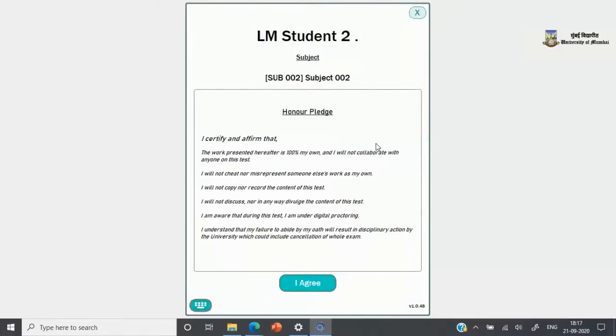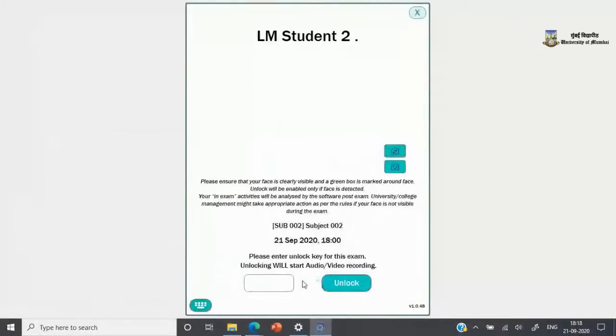Once the e-docket has been downloaded, you'll be presented with the next screen like this. It is an honor pledge, which tells you that during this exam, you are aware that you're under digital proctoring and that you will try to take up this exam with the utmost honesty. Please click on I agree to proceed.